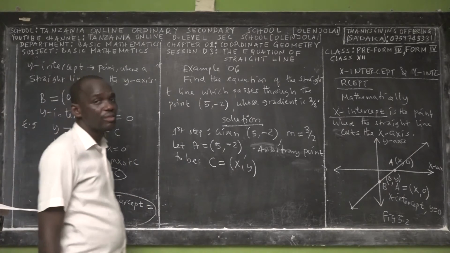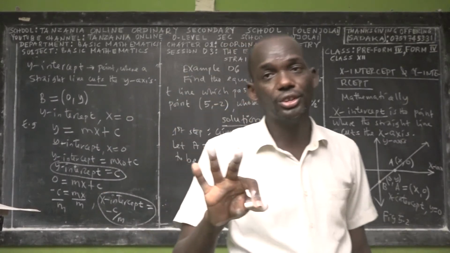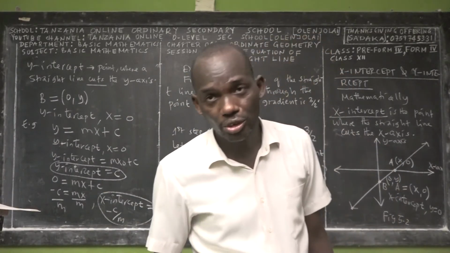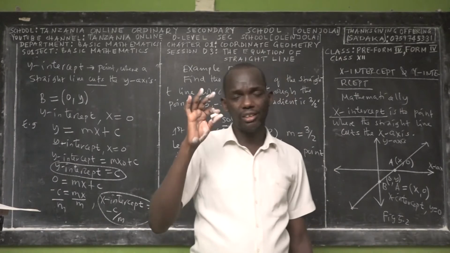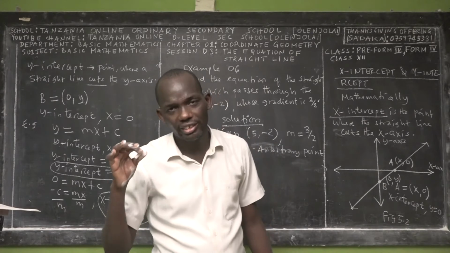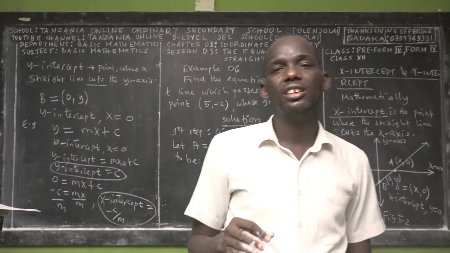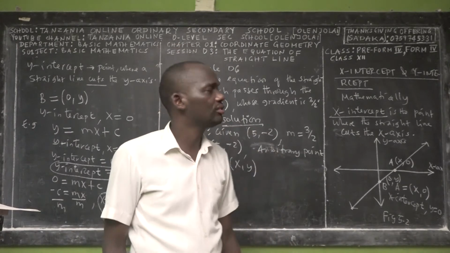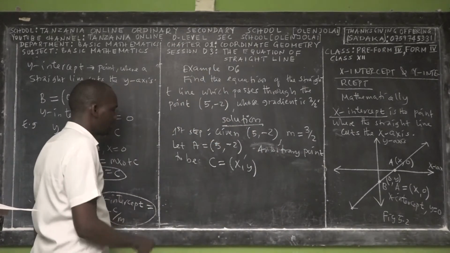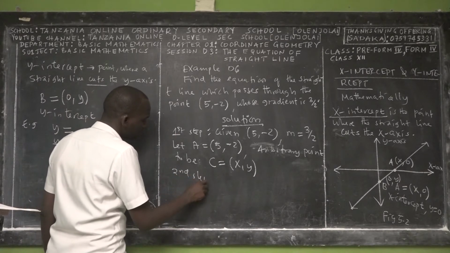If you want to find the equation of a straight line, you need three pieces of information: the known point, the known gradient, and the arbitrary point.